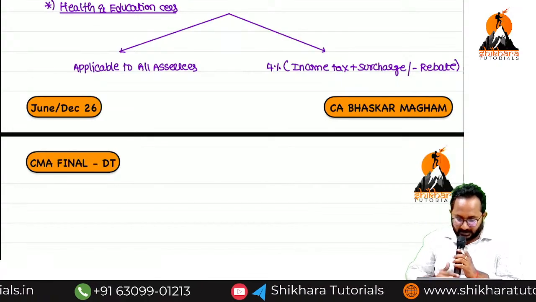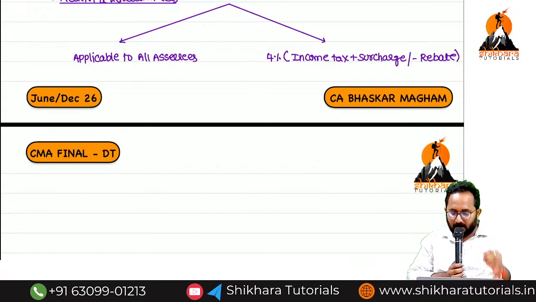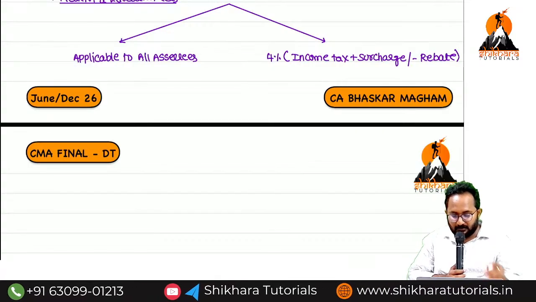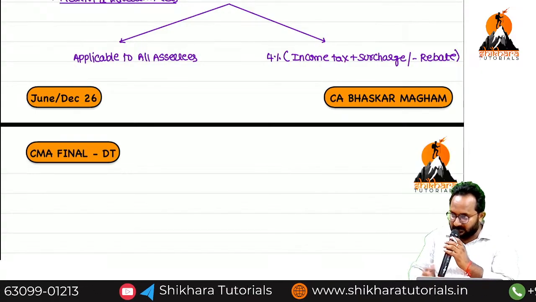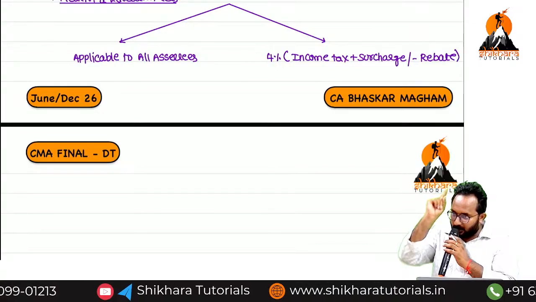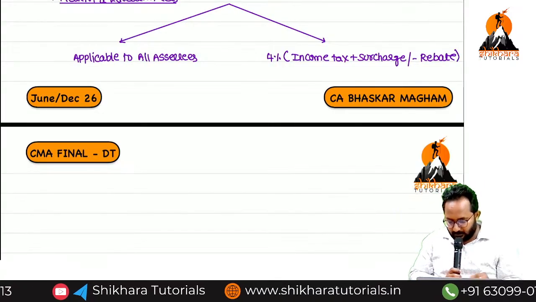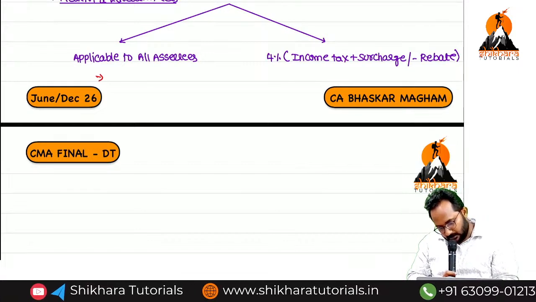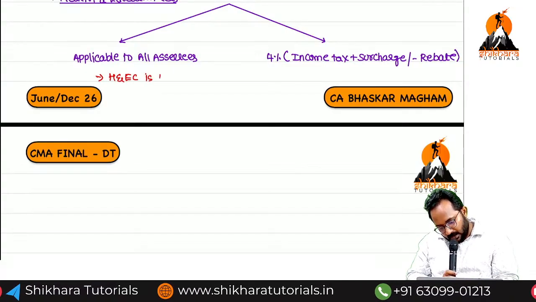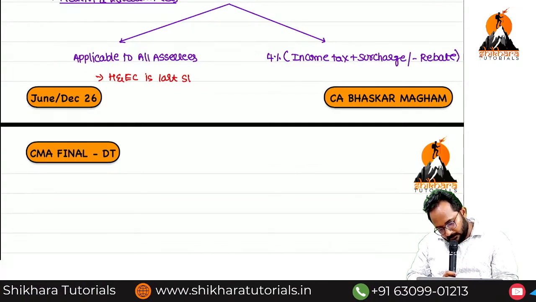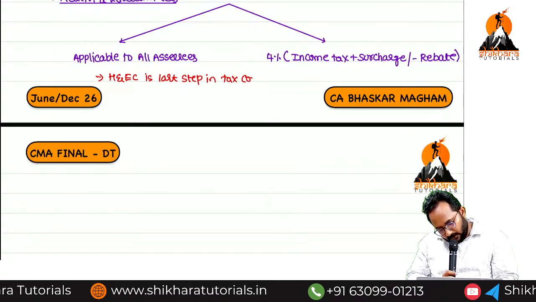Now you have to write it down. Health and education cess is the last step in the tax computation. Many students have this small doubt, sir, when do we have to add health and education cess. Remember, after doing all the things, the last resort is nothing but adding health and education cess. Yes. Health and education cess is the last step in tax computation.